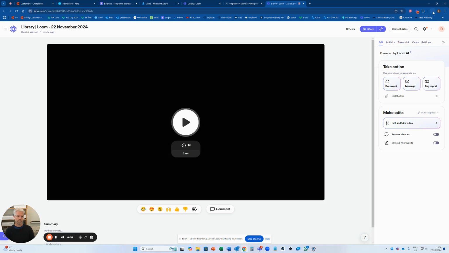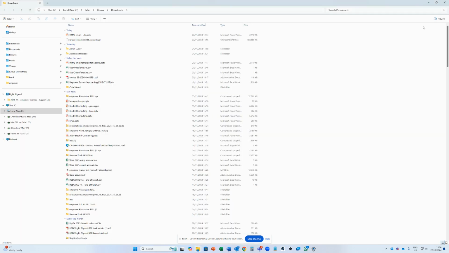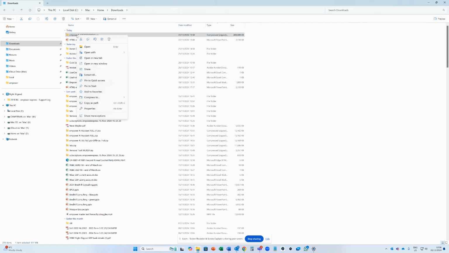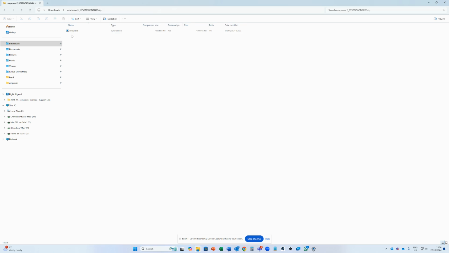Once it completes, you'll have the option to navigate into your downloads. Here is my downloads. And this will be the Empower file that you want to run your installation from. So there's no need to uninstall the file.